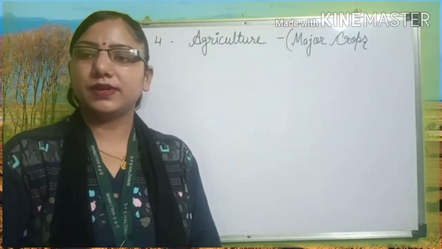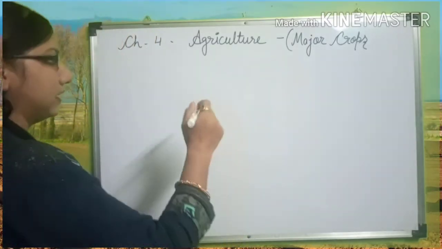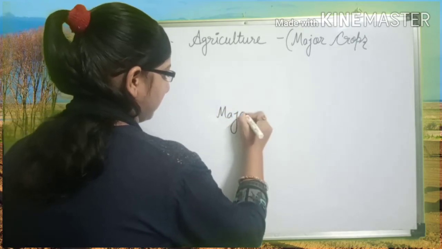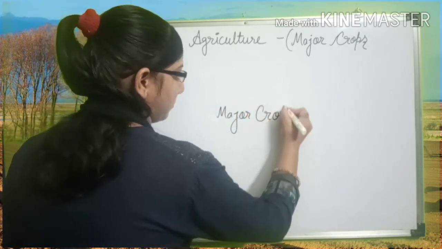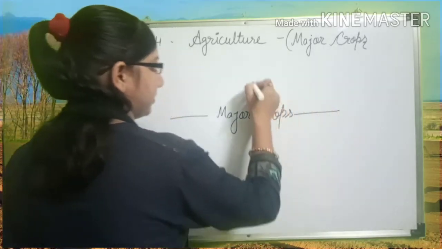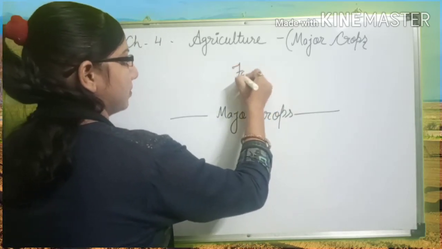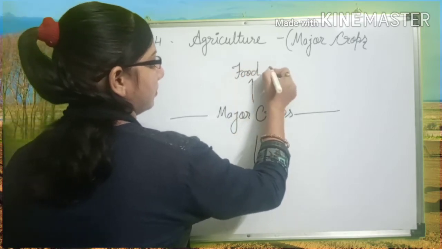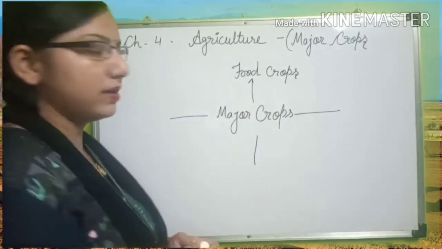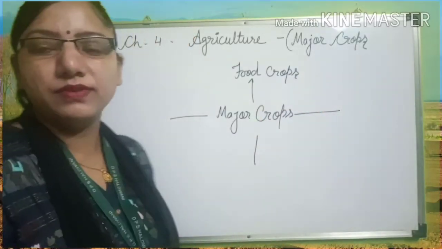So now let's see what is the basic division of these major crops. So first of all, we will see the division of major crops. So the major crops are divided into total 4 parts. So first part is known as the food crops. It is the most important part in which we are including the staple food like rice and wheat and others.